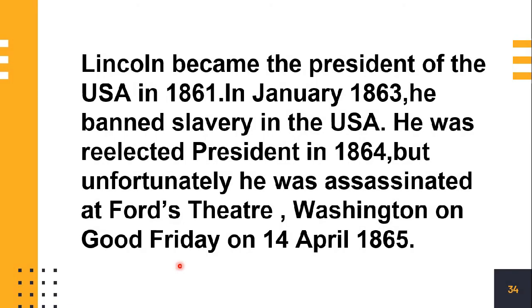The rest of the summary is, Lincoln became the President of the USA in 1861. In January 1863, he banned slavery in the USA. He was re-elected President in 1864. But unfortunately, he was assassinated at Ford's Theater, Washington, on Good Friday, 14 April 1865.